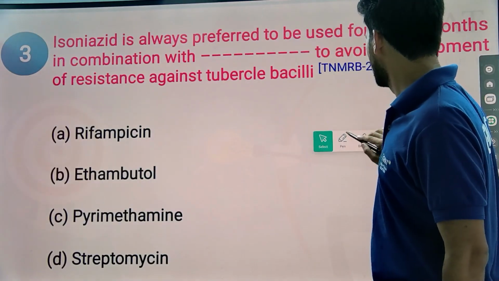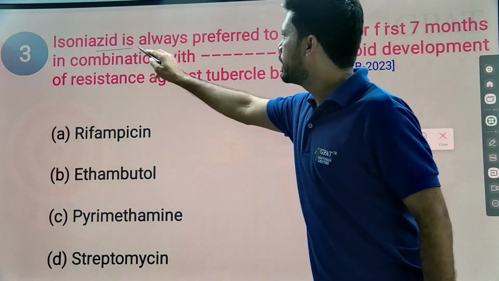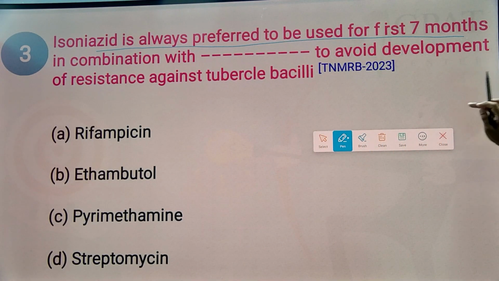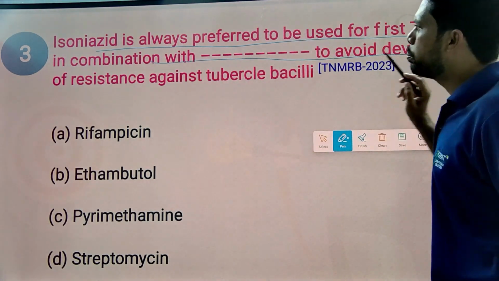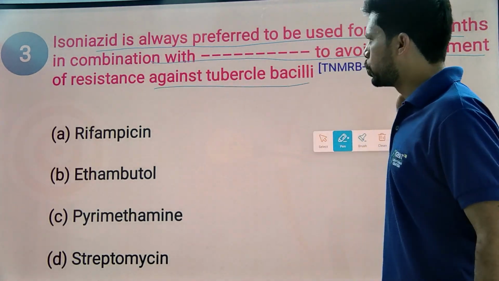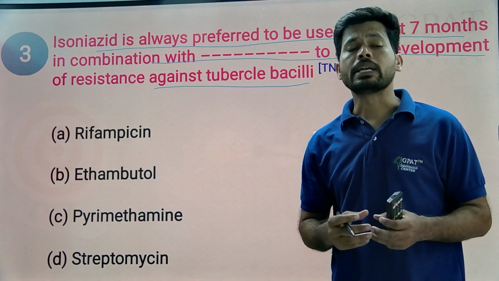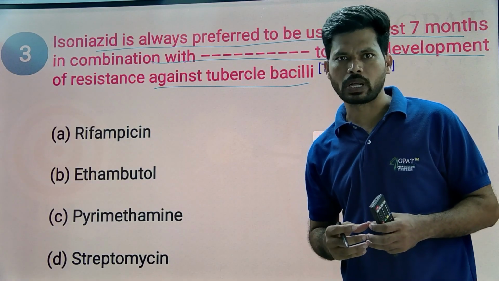Next question. Here isoniazid is always preferred to be used for the first 7 months in combination with dash to avoid development of resistance against the tubercular bacilli. So resistance is a common thing. Resistance is nothing but decreasing responsiveness of a drug towards a microorganism.